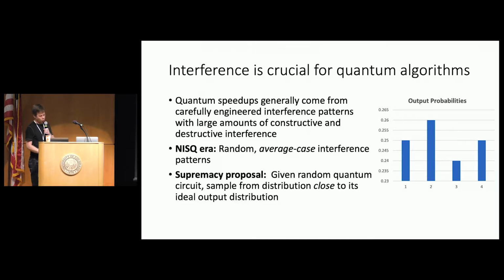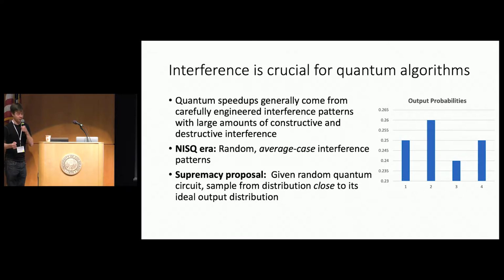With this type of average case interference pattern, the only supremacy proposal that really makes sense is to effectively have the quantum experiment try and simulate an ideal version of itself. Or more formally, given the description of a random quantum circuit, sample from a distribution close to its ideal outcome distribution.